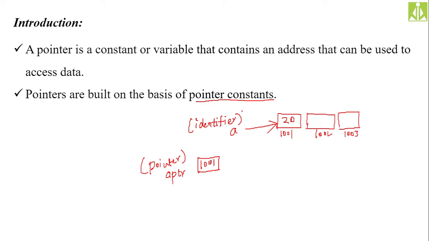Hope you understood. This is an identifier and this is a pointer, and we are accessing the memory locations with the help of pointers now. Instead of going with the regular identifiers, we are going with pointers now. In this way we can use pointers in order to access the memory locations.